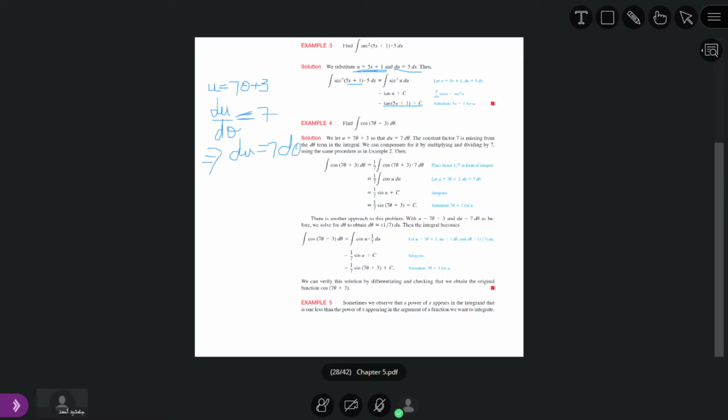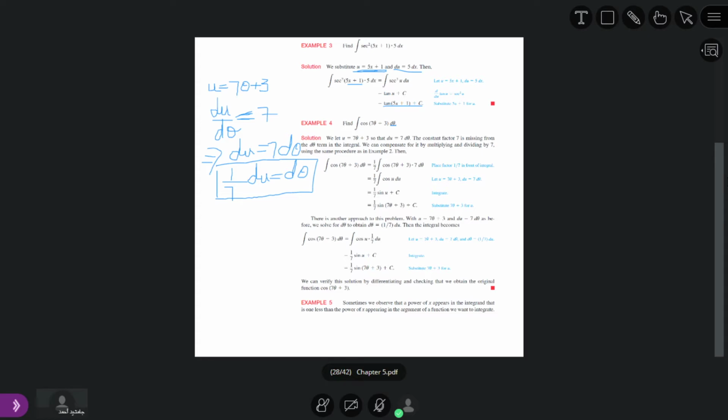Now we need just d theta. We do not need the 7. So that is why we divide both sides by 7. So this becomes 1 by 7 du, which is equal to d theta. So d theta is equal to 1 by 7 du.